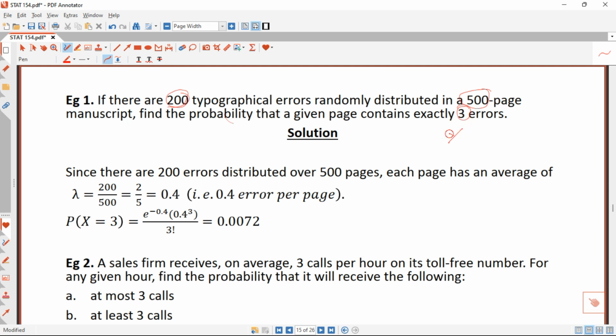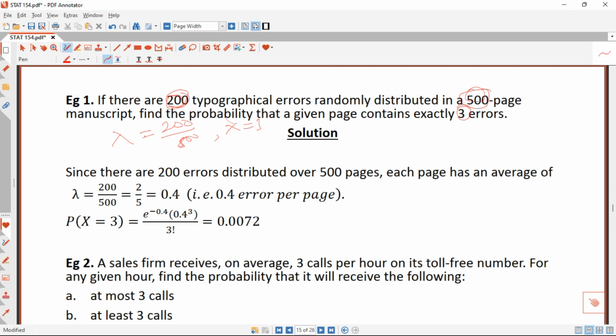So here our x is given as 3 inside the question. Our mean, lambda, was not given, so we have to find it ourselves. Our lambda will be equal to the 200 divided by the 500 pages. That will be our lambda, and our x will be equal to 3. Once we have our x and our lambda, finding the probability that a given page contains exactly 3 errors will be very simple.